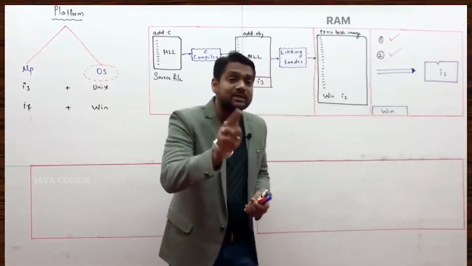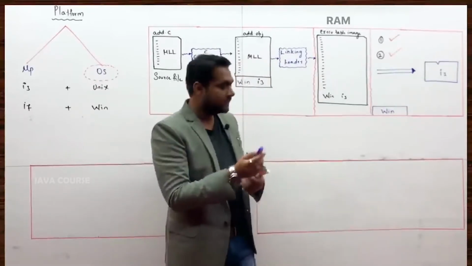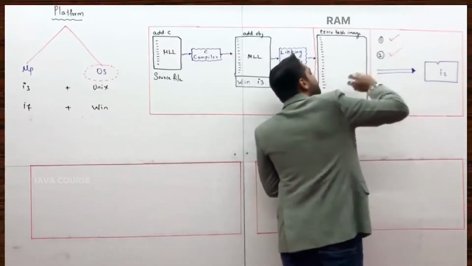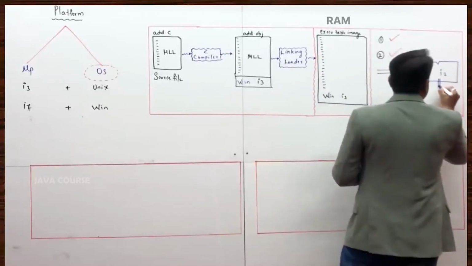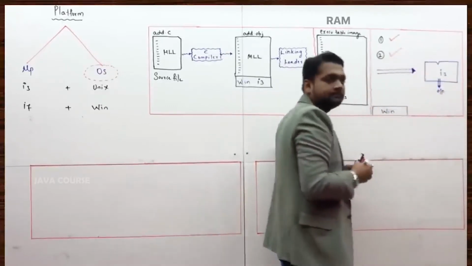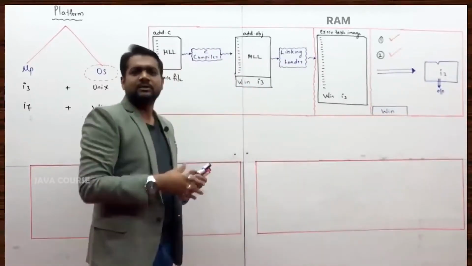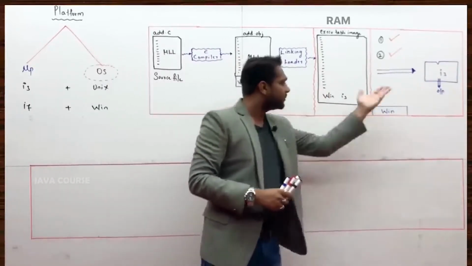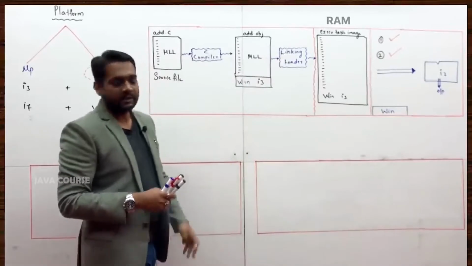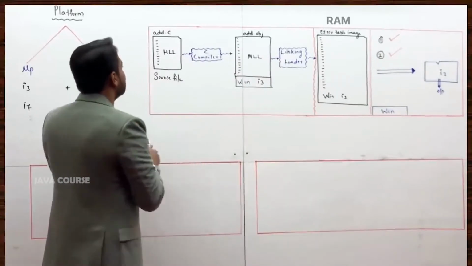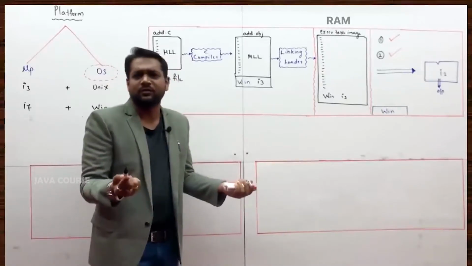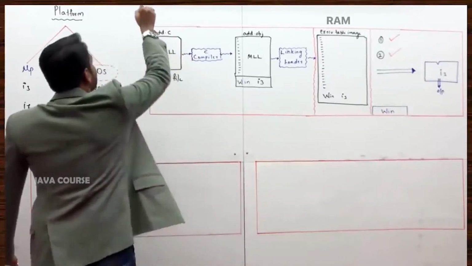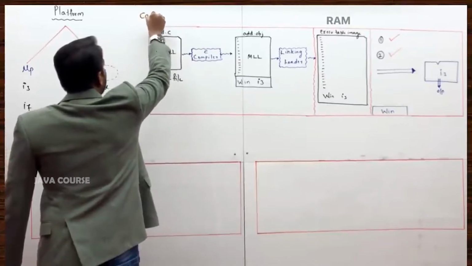Just because both the checks are passed, your processor will quickly take all these instructions, execute them, and give you the output. In simpler terms, this is how your C program would get executed. This is case number one. Don't come to any conclusion. I have never told what is platform dependency, what is platform, nothing I have told. That is what I am about to tell.